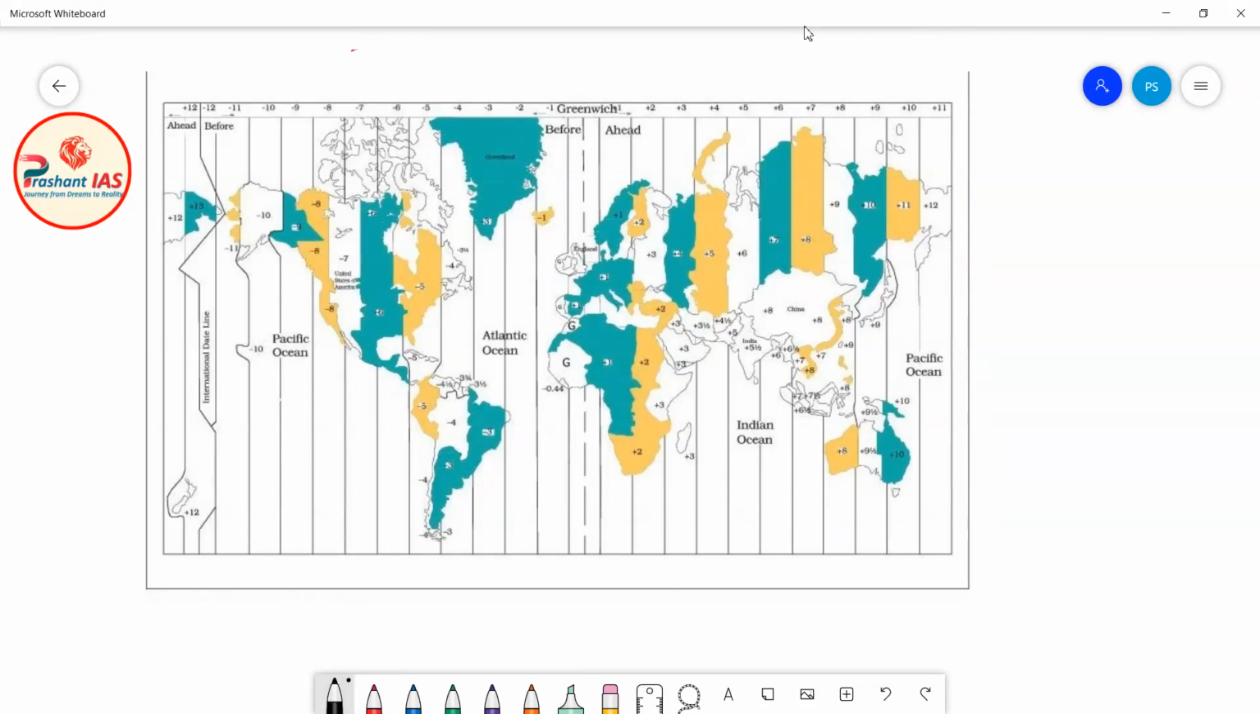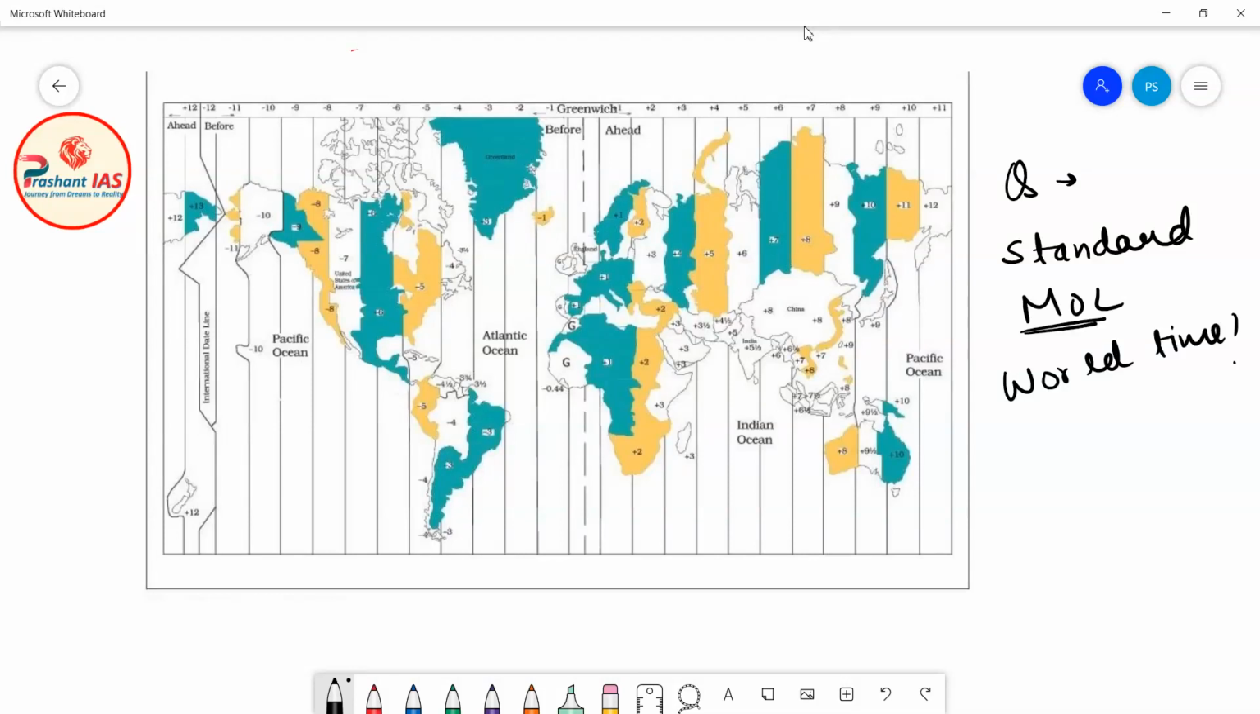So friends, here on the screen you can see a world map, and on this world map the time zones are given. Now I want to ask you one very important question. Do you know which meridian of longitude is actually treated as the standard meridian of longitude for synchronizing the world time? That is my question: which meridian is treated as the standard meridian for synchronizing the world time?